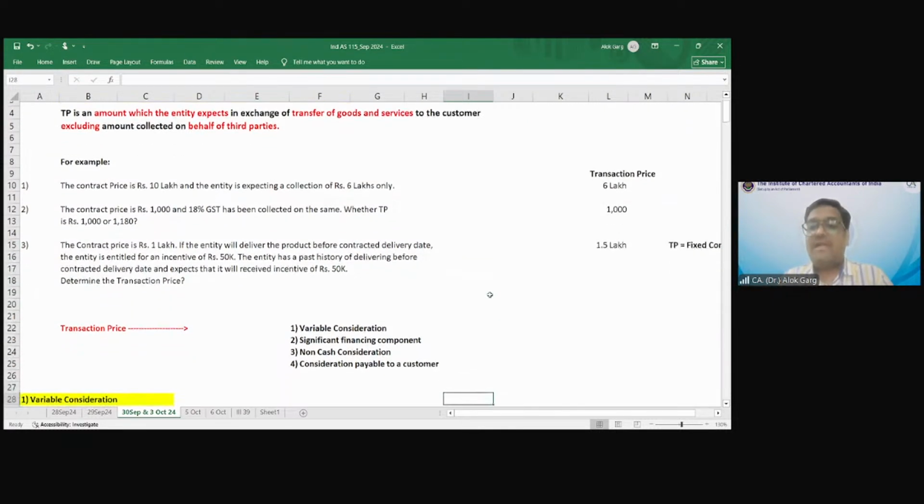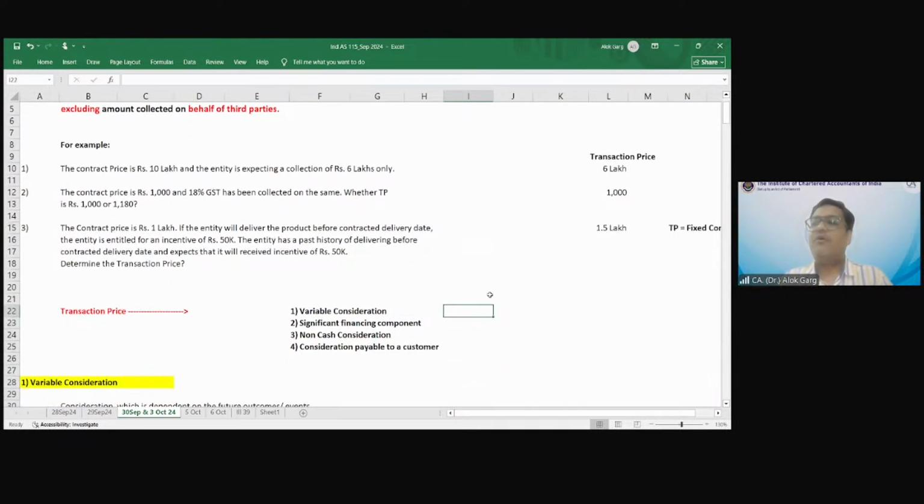In transaction price, there are 3-4 components. Variable consideration, right? So how will variable consideration be estimated? Friends, variable consideration will be estimated using two approaches. Approach number 1, expected value approach. Approach number 2, most likely approach. What is meant by expected value approach? Probability weighted approach.